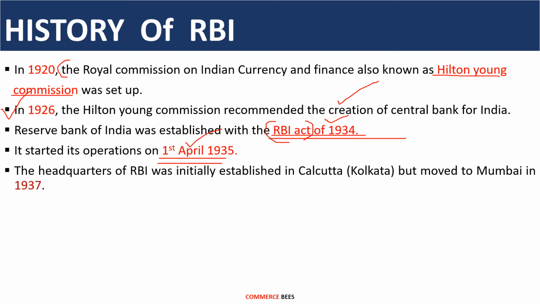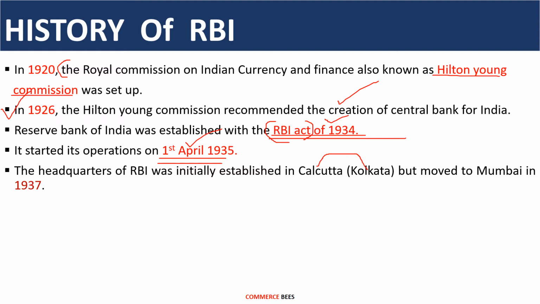The next is the headquarters of RBI was initially established in Calcutta. Now the name of Calcutta has been changed to Kolkata, but it moved to Mumbai in the year 1937. So initially the headquarters was established in Kolkata, which was moved to Mumbai in the year 1937.